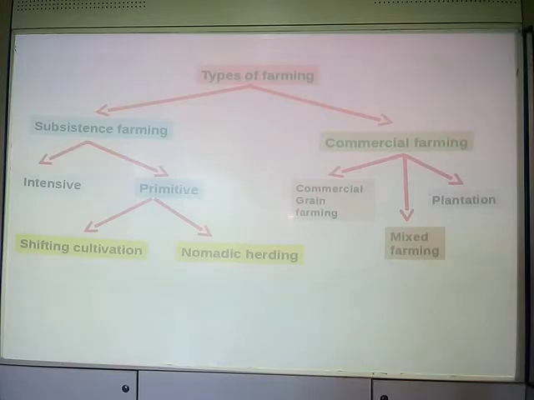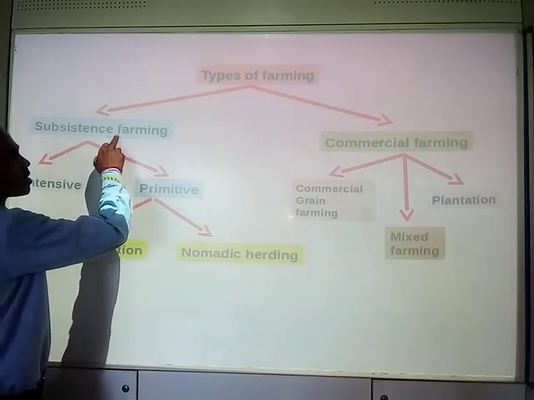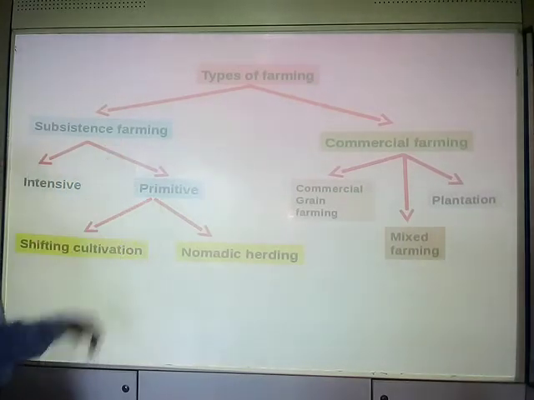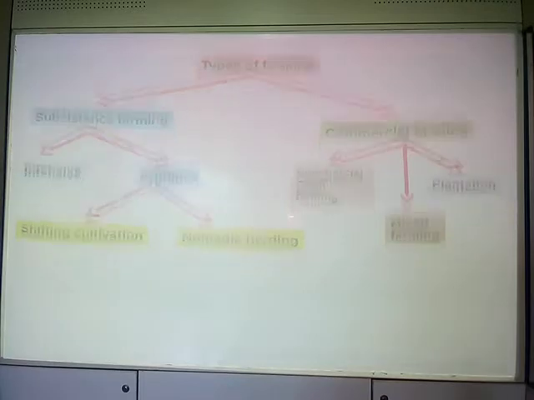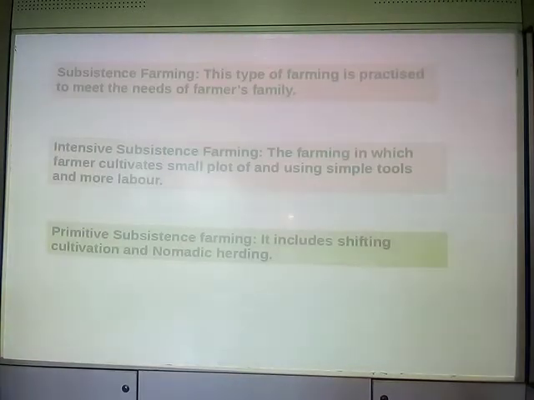So make sure that you learn this chart so that you never get confused about what each type of farming is. Okay, let's start with subsistence farming, the first type of farming. This type of farming is practiced to meet the needs of the farmer's family.